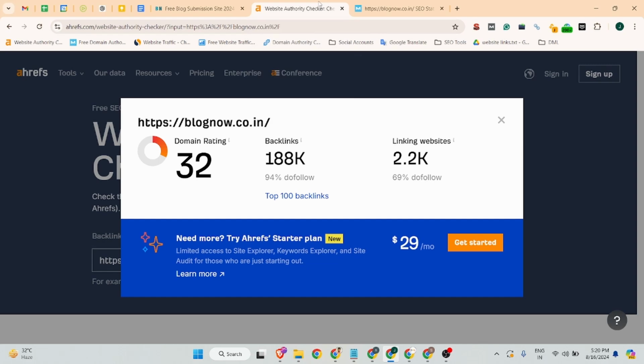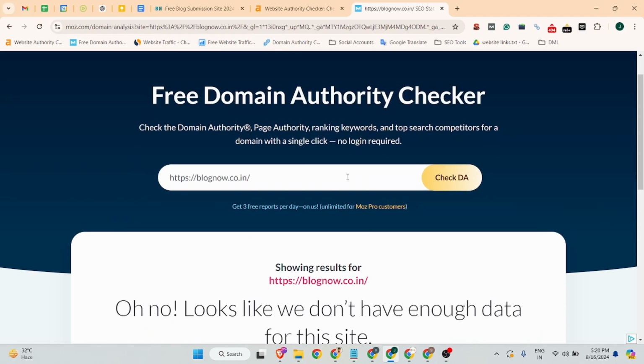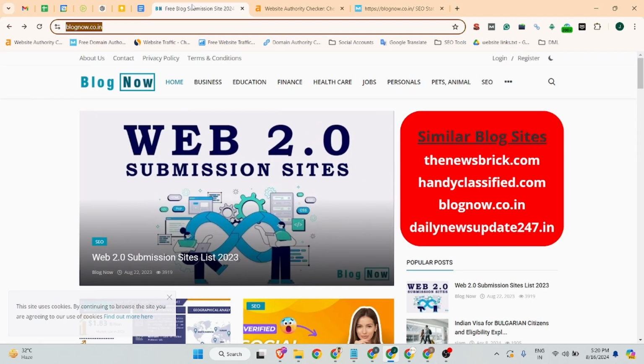Before that, let me tell you something about this website. According to Ahrefs, the domain rating is 32, and according to Moz, they don't have enough data to show you, and the same goes for the ranking. Okay, now we can start.